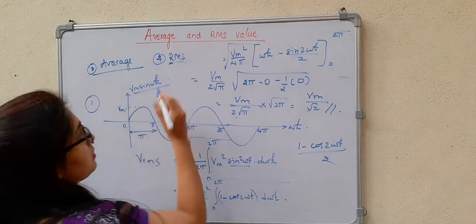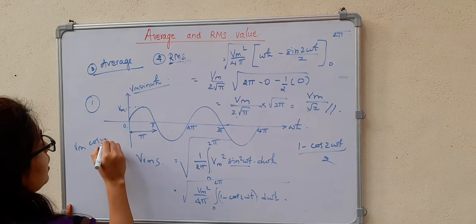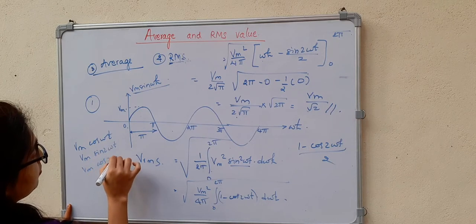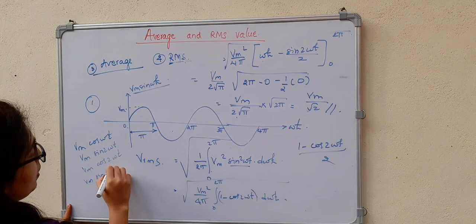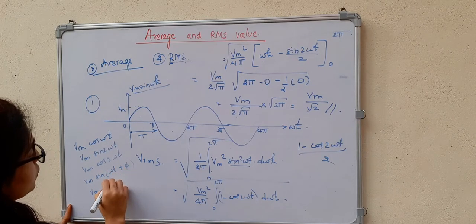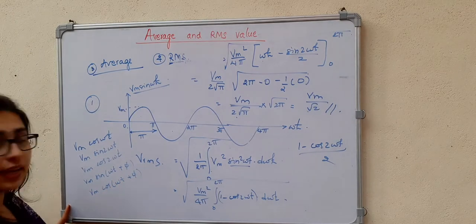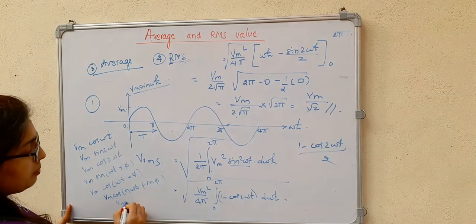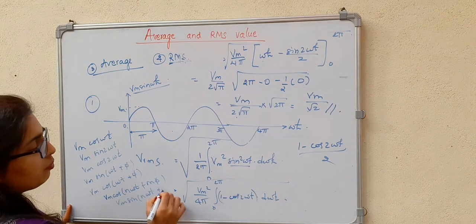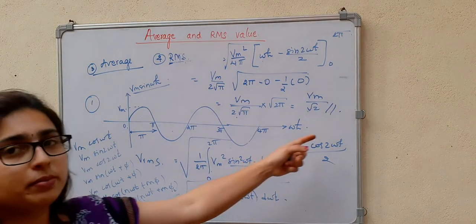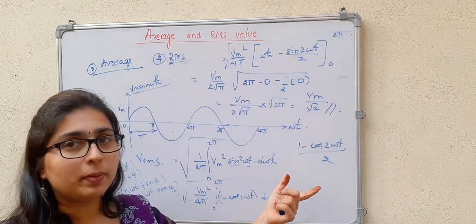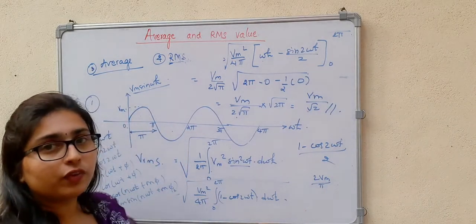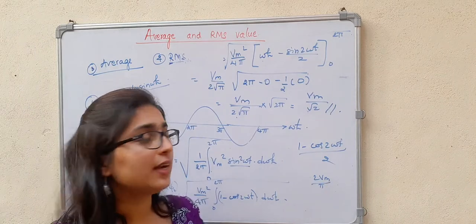So whether it is Vm sin omega t, Vm cos omega t, Vm sin 2 omega t, Vm cos 2 omega t, or Vm sin of omega t plus phi, Vm cos of omega t plus phi, or Vm cos of n omega t plus m phi, Vm sin of n omega t plus m phi, in all these cases you will get the RMS value Vm by square root 2 and the average will be equal to 0, but for the half cycle it will be 2 Vm by pi, if we consider only the half cycle.